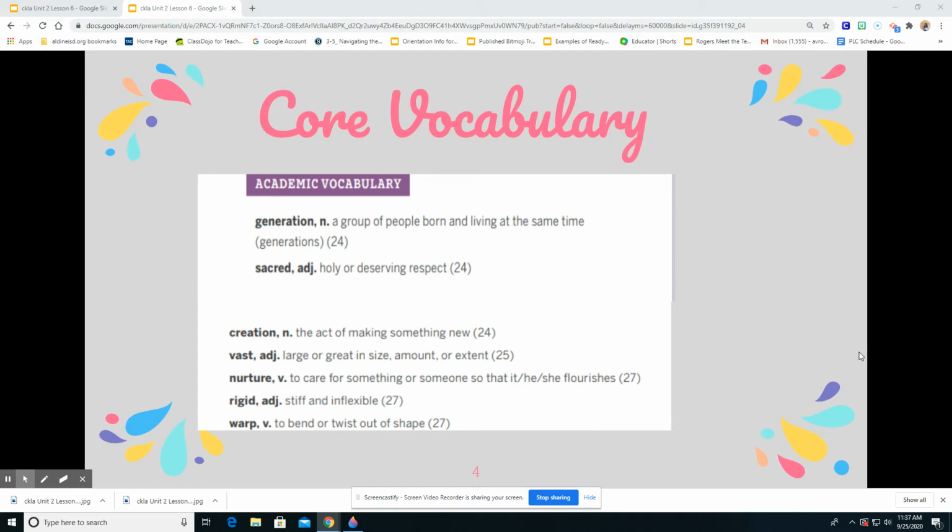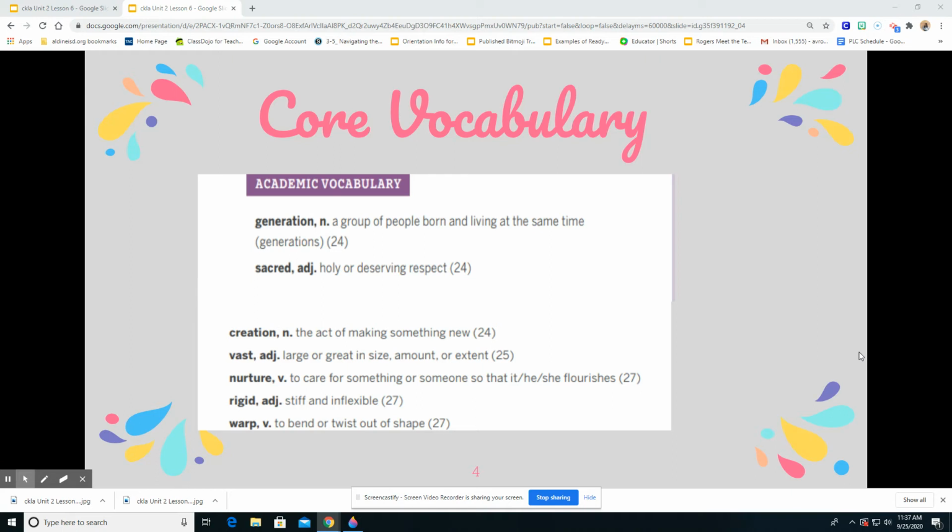Your next vocabulary word is nurture. It's a verb. It means to care for something or someone so that he or she flourishes. So, for example, your parents nurture you. They make sure that you're okay every day. They feed you, they laugh, they love you. So that is nurture. Your next vocabulary word is rigid, which is an adjective.